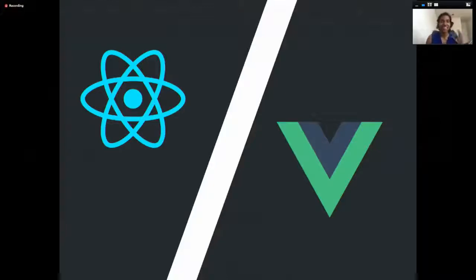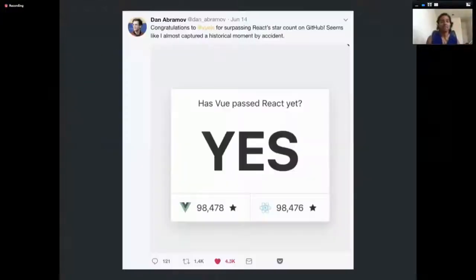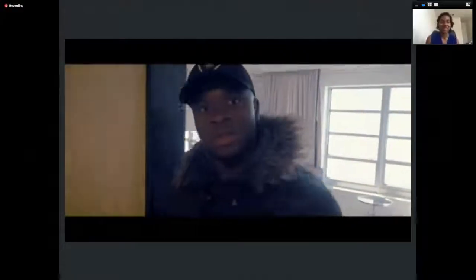The other thing that happened is that Vue has officially surpassed React in terms of GitHub stars, which is awesome, but it's almost as meaningless as saying 2 + 2 is 4 minus 1 is 3. It's almost as meaningless as quick maths.